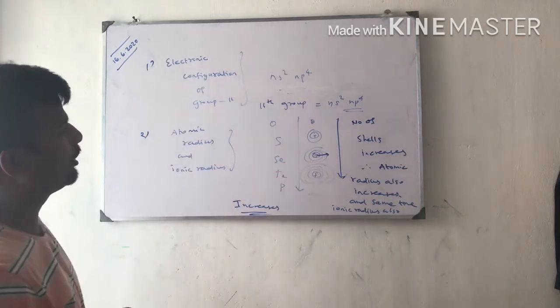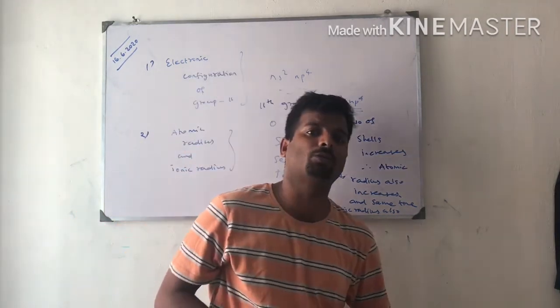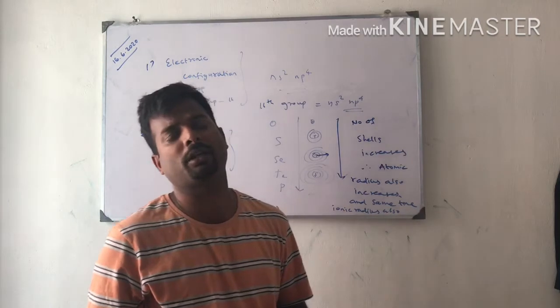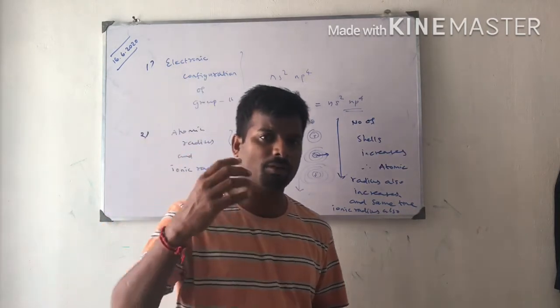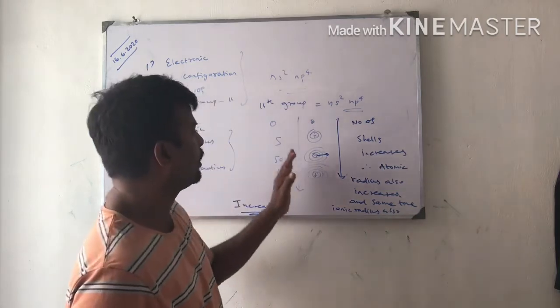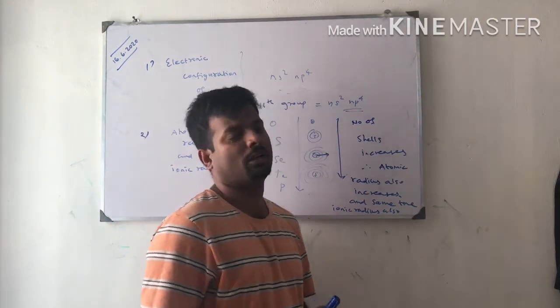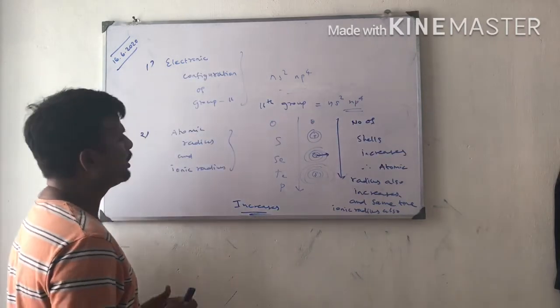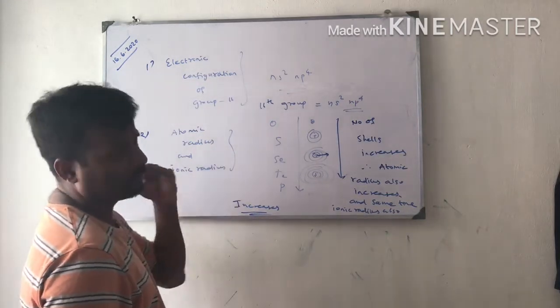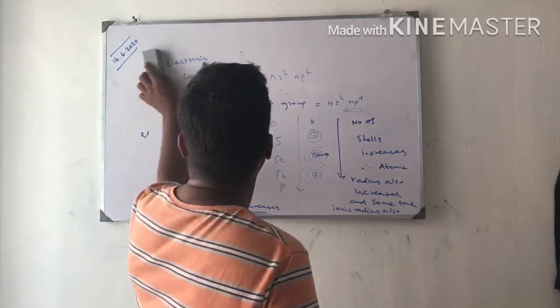Second point, atomic radius. What is atomic radius? The distance between the nucleus and the outermost orbit is called atomic radius. If the number of shells increases, therefore the distance also increases. From top to bottom, the atomic radius increases, and the ionic radius also increases from top to bottom.